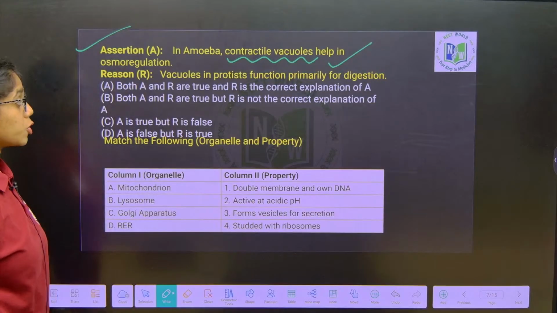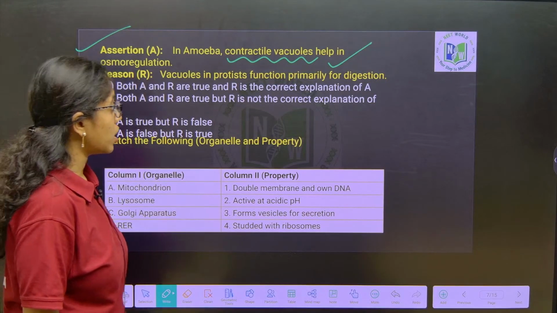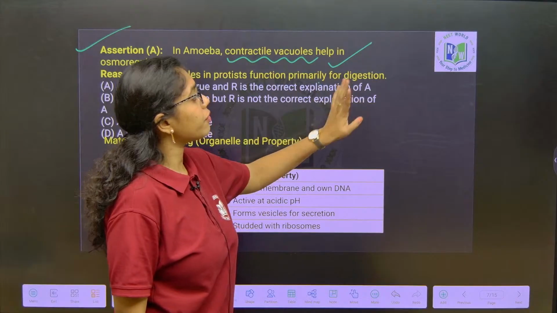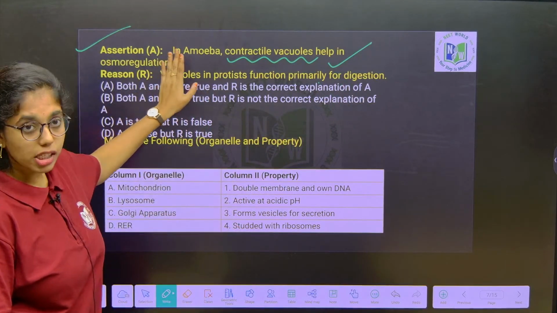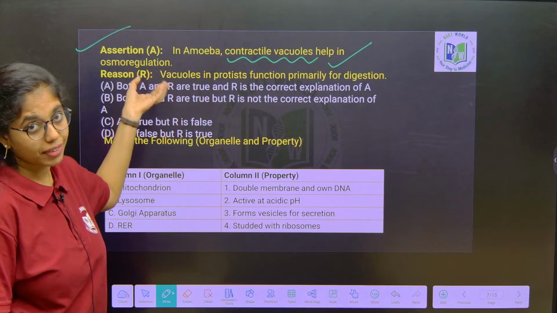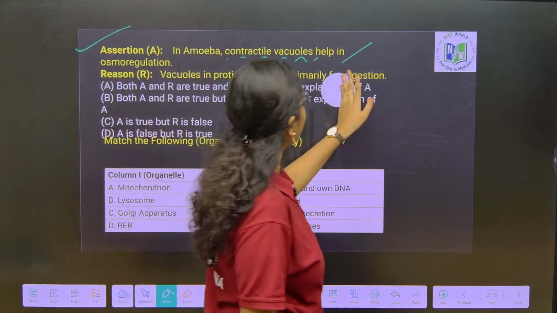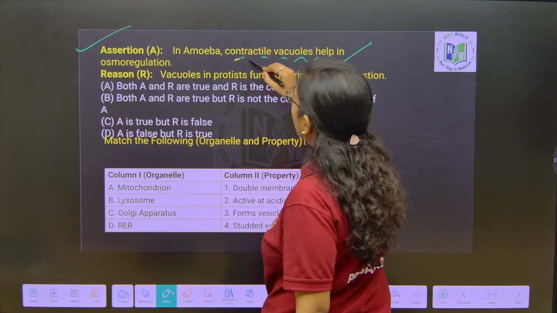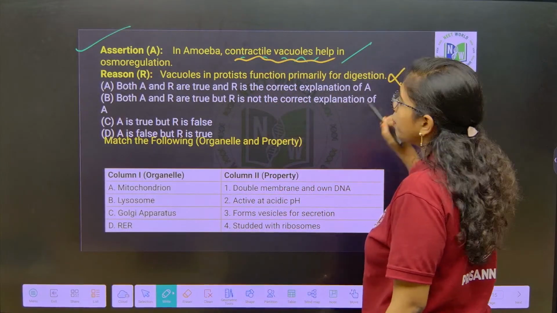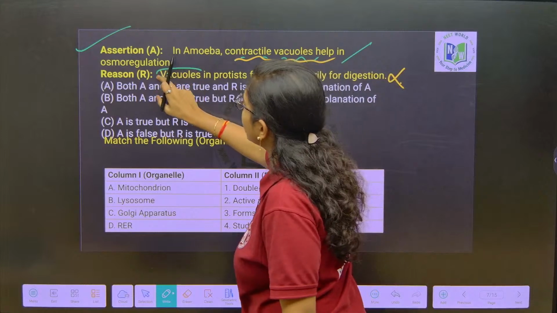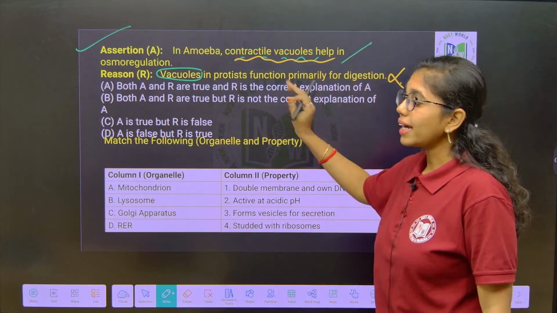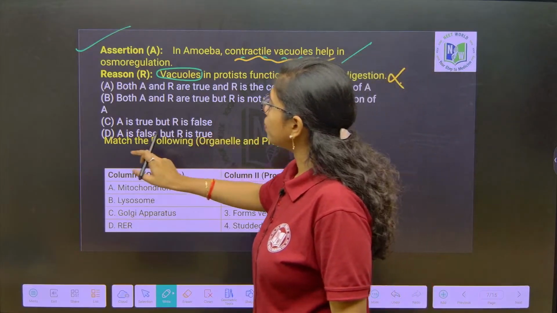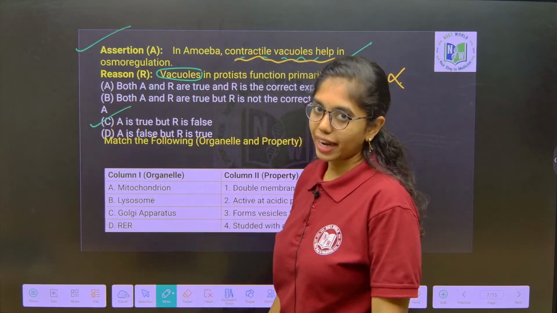In reason it is explaining that vacuoles in protists function primarily for digestion. Wrong. Vacuole is never mediating the function of digestion, because digestion is not carried out inside the vacuole, right? So reason will be wrong. Vacuole will never aid in the process of digestion. So reason is wrong and assertion is true. In that case, which option do we have to go with? Option C will be the right answer.